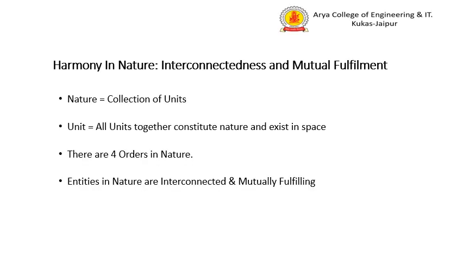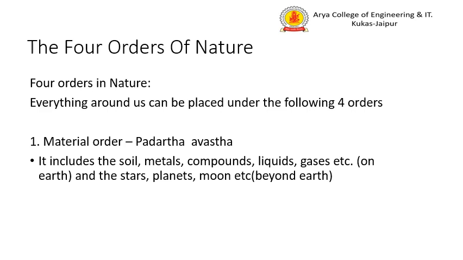Now, if I talk about the harmony in nature, nature is a collection of units. All the units together constitute nature. Then, what are these units? These units exist in the space which is there in nature. There are 4 orders in nature, and all the different units and entities in nature are connected to each other and they fulfill each other's needs mutually. Now we'll talk about the 4 orders of nature.